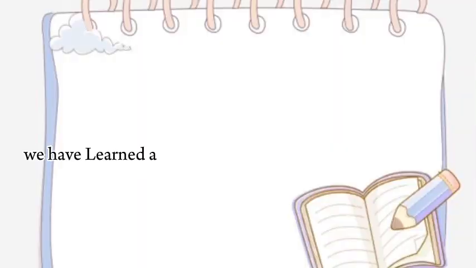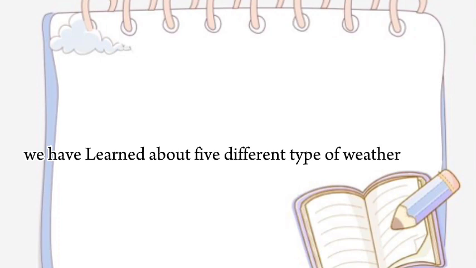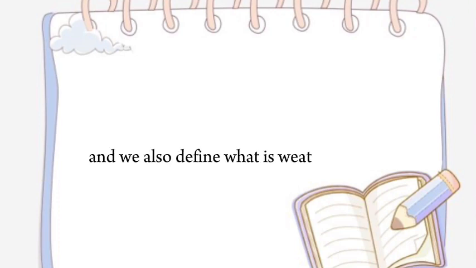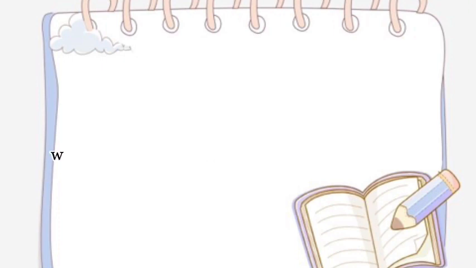Recollect what we have learned. We have learned about 5 different types of weather, namely sunny, cloudy, windy, rainy and snowy. And we also defined what weather is. Weather is an atmospheric condition of a place for a short period of time. And you should know that different places will have different types of weather.